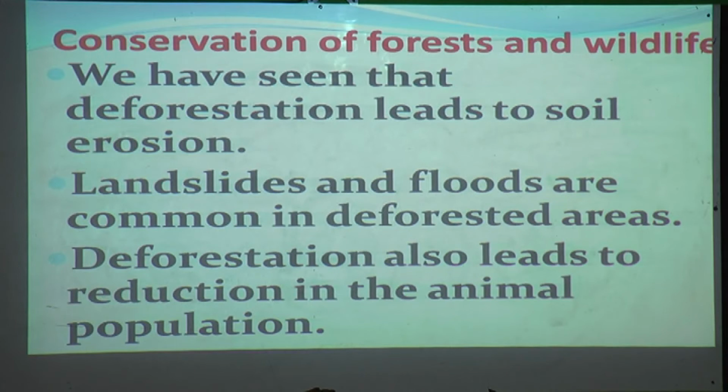Deforestation also leads to a reduction in the animal population. Not only the land, deforestation also decreases the animal population day by day. Why? Because the forest is a shelter, a home for wild animals. When there is no forest and no trees, the wild animals are also killed day by day.